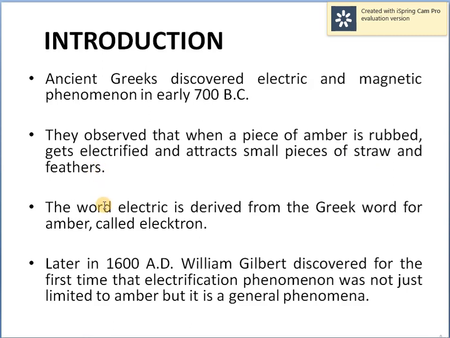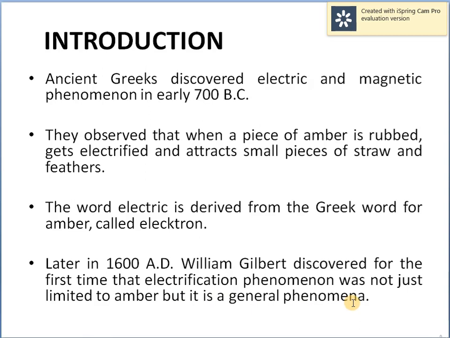The word electric itself is derived from the Greek word for amber called elektron, electron. Later in 1600 AD, William Gilbert discovered for the first time that the electrification phenomenon was not just limited to amber, but it is a general phenomenon.